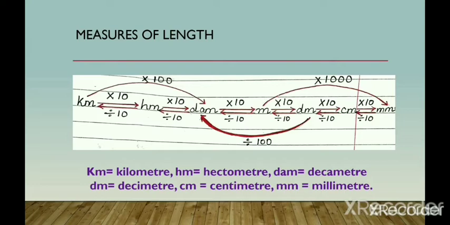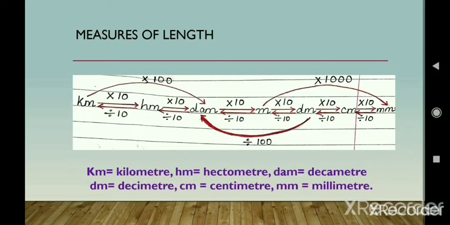And if you are skipping any step, then you have to multiply those numbers. Like here you can see you are going from decimeter to decameter. So you are skipping one step, that is meter. So 10 multiplied by 10 is 100, so you have to divide with 100. Similarly, if you want to convert a kilometer into decameter, then also you are skipping one step, that is hectometer, so you have to multiply it with 100. Okay, I hope it is clear to everyone.